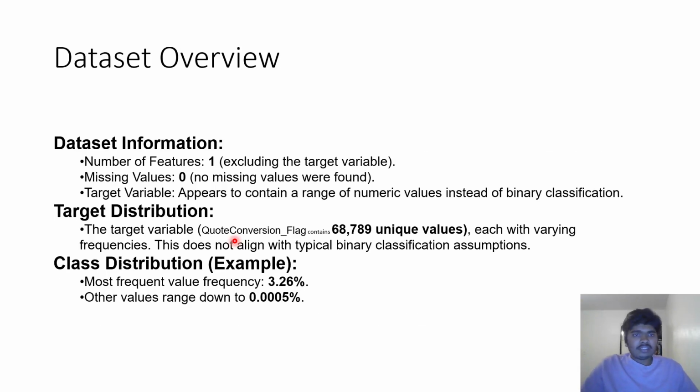And then here we can see that in the data set there is only one target variable, which is the quote conversion flag, along with a number of features seen in the data. There were also no missing values in that particular feature, and it appears to contain a range of numerical values instead of a binary classification. A range of numerical values, in the sense of more than two values, means we can't directly give a proper binary classification. And then here we can see the target distribution. This has 68,000 unique values, because of which the frequencies change. So that's about the target.